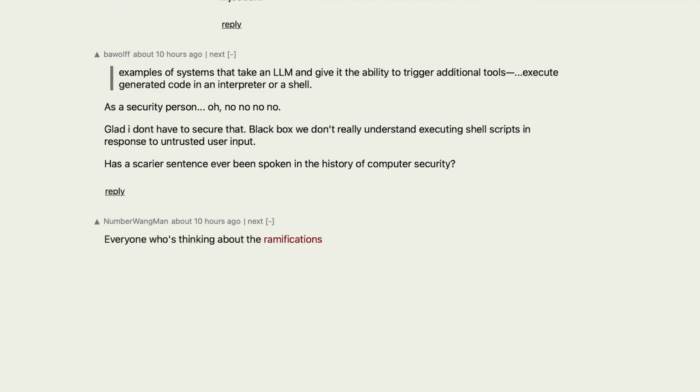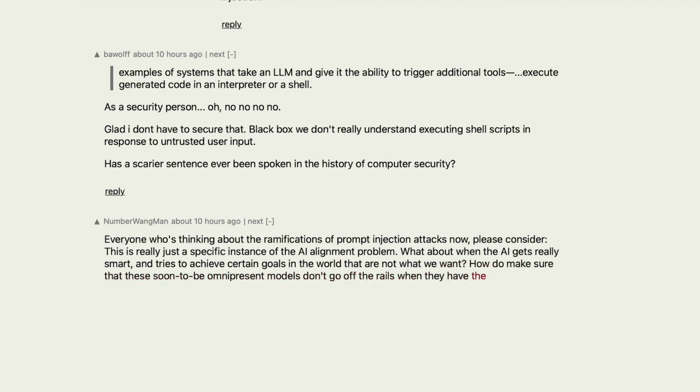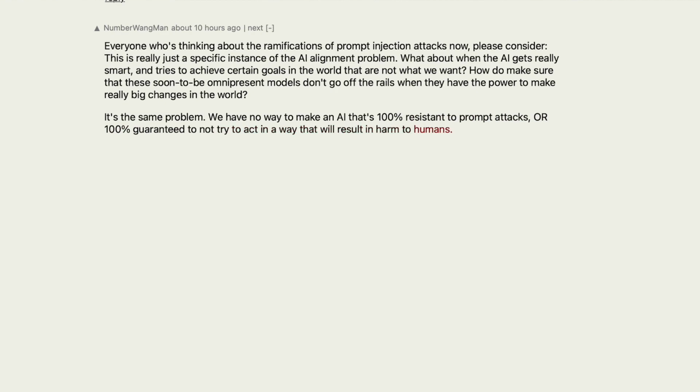Everyone who's thinking about the ramifications of prompt injection attacks now, please consider: this is really just a specific instance of the AI alignment problem. What about when the AI gets really smart and tries to achieve certain goals in the world that are not what we want? How to make sure that these soon-to-be omnipresent models don't go off the rails when they have the power to make really big changes in the world? It's the same problem. We have no way to make an AI that's 100% resistant to prompt attacks, or 100% guaranteed to not try to act in a way that will result in harm to humans.